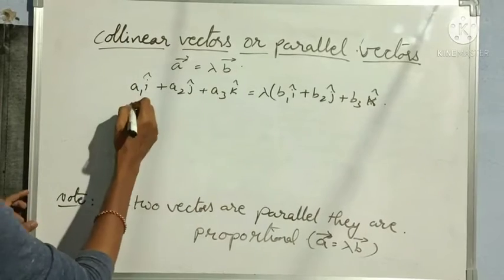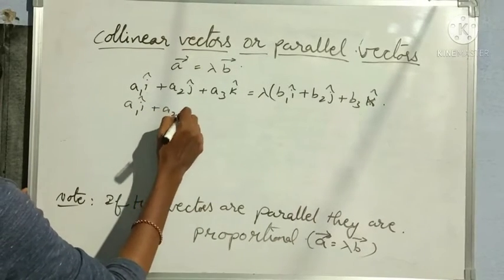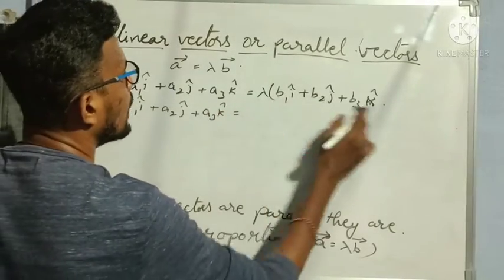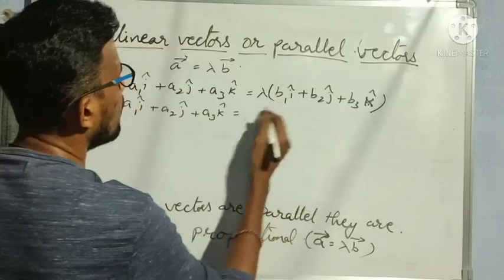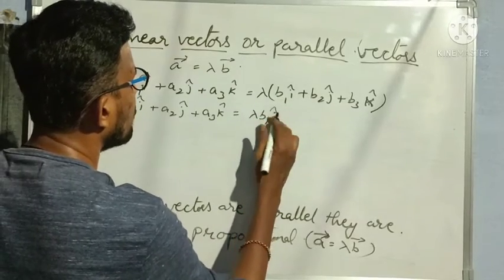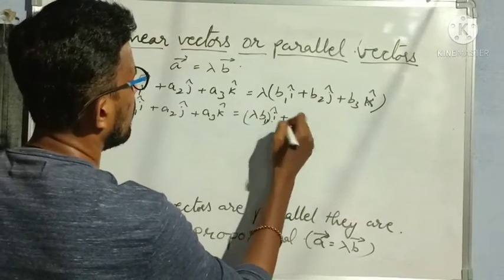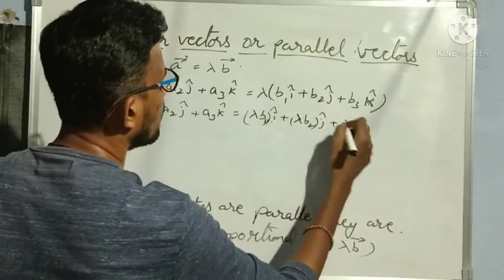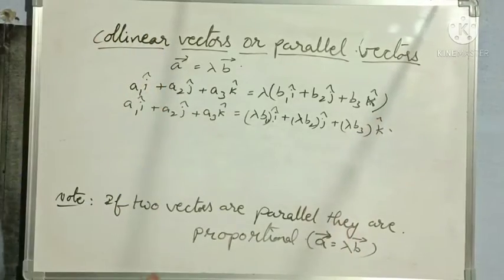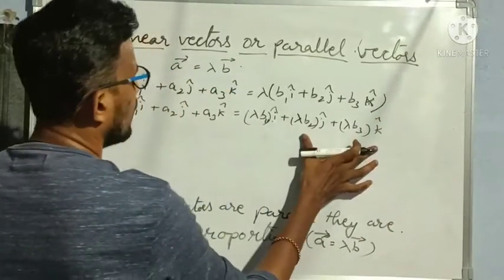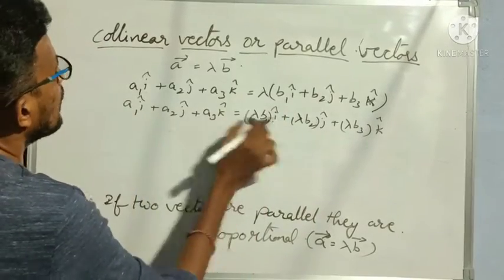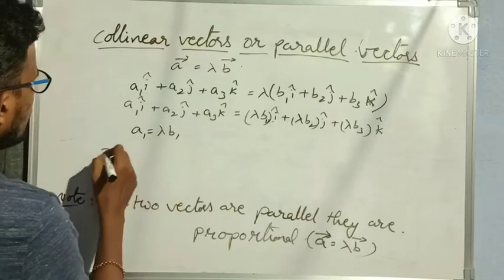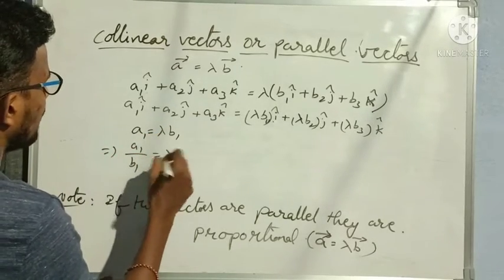So this one as it is: a1 i cap plus a2 j cap plus a3 k cap is equal to, now I should multiply lambda. I have already said, scalar multiplication. So lambda into b1 becomes lambda b1 i cap plus lambda b2 j cap plus lambda b3 k cap. When these two vectors are equal, then the corresponding coefficients are also equal, meaning a1 is equal to lambda b1. This implies a1 by b1 is equal to lambda, right?